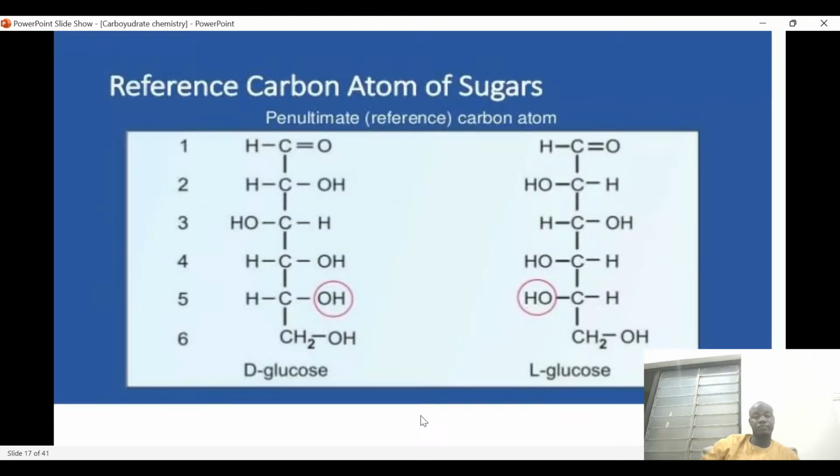Now, what about the differences between L-glucose and D-glucose? What is the difference between D-glucose and L-glucose? For L-glucose, the OH group is at the left, while in the case of D-glucose, the OH group is at the right. We should also try to understand the differences between the two.